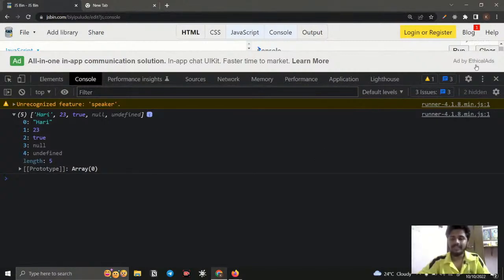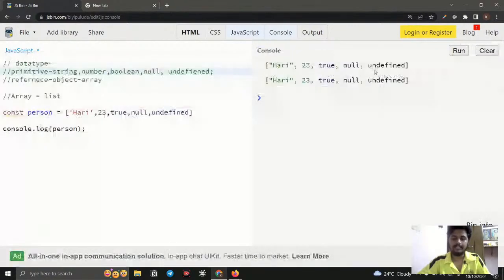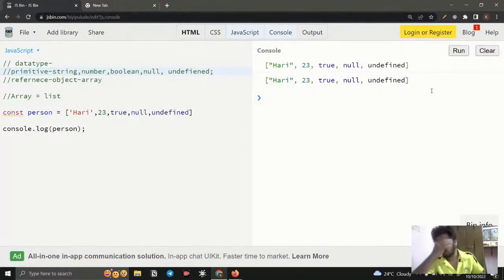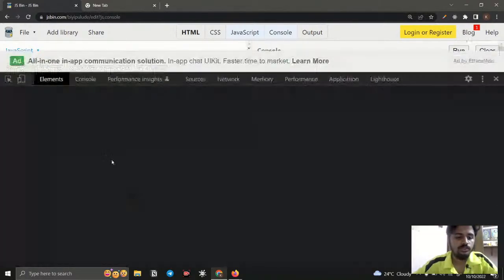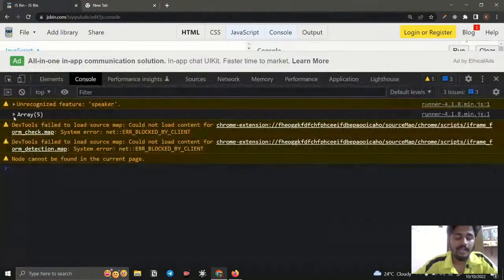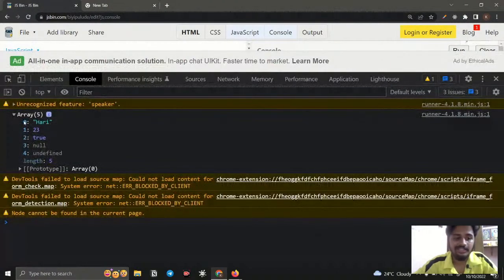Why do I say this? Because right now, if I call the person, you can see it throws me the entire array. What if I want only the first value, or only the third value, or only the undefined, or only 23? How can I access it? For accessing it, you can use these indexes. That is how indexes are useful. You can see in 0 it is Hari, in 1 it is 23, in 2 it is true. By using these indexes, you can access that.